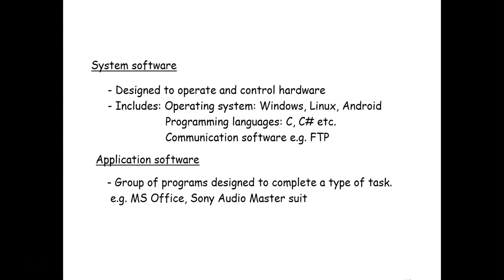And the communication software, how you are going to connect to other computers or the internet. So different system softwares like HTTP or File Transfer Protocol, FTP, these are all parts of the system software. So there are three things: operating system, programming languages, and communication software. Now coming to the application software, and in short nowadays we call them apps. So what are the apps or application software? These are a group of programs which are designed to complete a type of task. For example, MS Office, Sony Audio Master Suite. So all these are examples of application software.